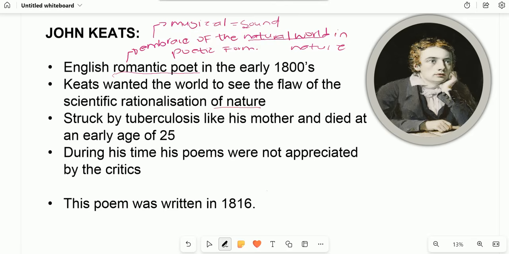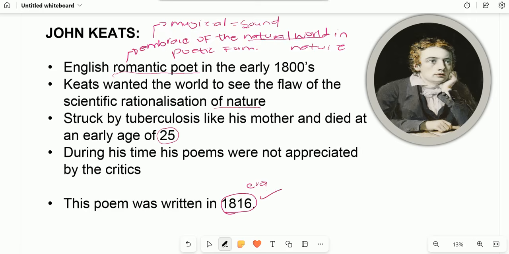Struck by tuberculosis, unfortunately, he suffered from TB like his mother and died only at the age of 25. So he was actually a relatively very young poet. During his time, his poems were not appreciated by the critics. The poem was written in 1816. So remember also, I said you must pay attention to time frame, which gives us the era. It means it's 1816.